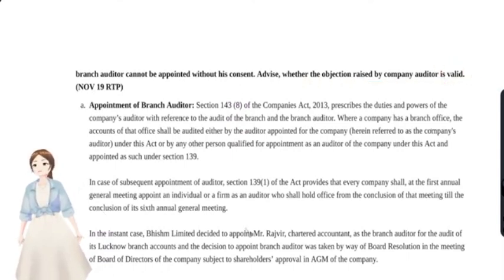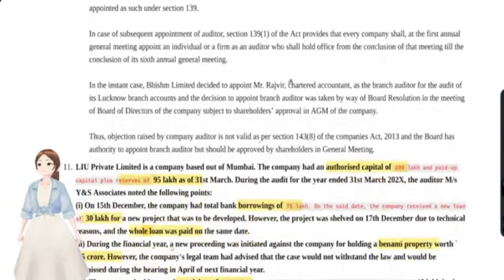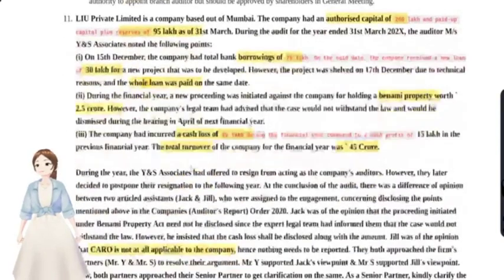Let's see. You see, in the instant case, B Limited decided to appoint R Limited by way of board resolution and the objection raised by the company auditor is not valid as per the Companies Act 2013, and the board has authority to appoint the branch auditor, but it should be approved by the shareholders in the meeting. That's what they have done. That's also okay. Now we'll move on with the 11th question.